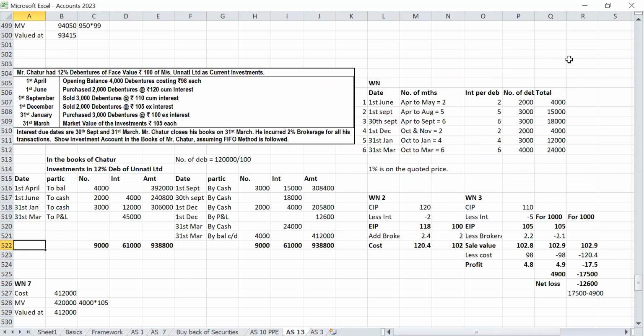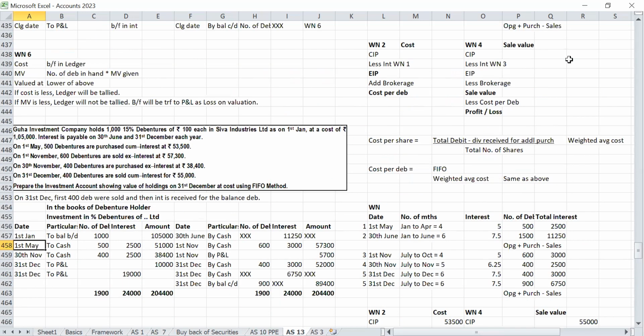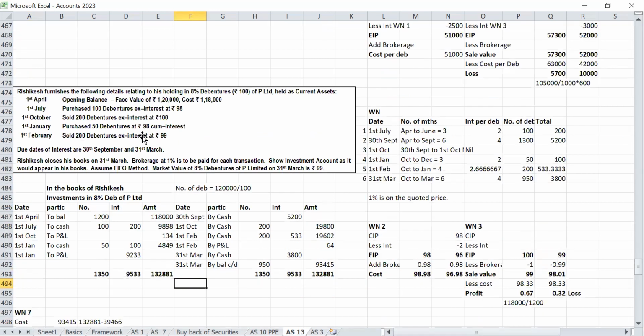For example, this is the first question we have seen: Guha investment. Prepare investment account on 31st December. So closing is 31st December, and the interest is payable on 30th June and 31st December. So the year end and interest due date are both the same in this question.